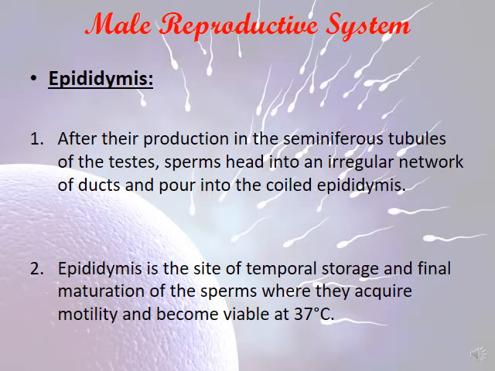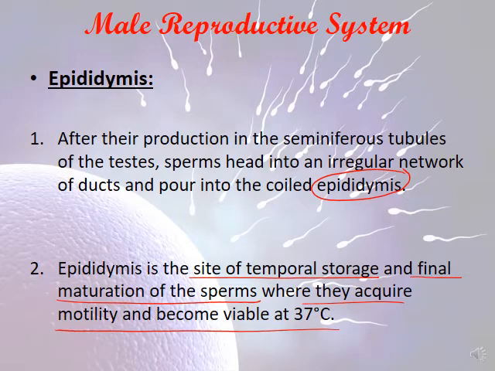After their production in the seminiferous tubes of the testes, the sperms move into an irregular network of ducts, and they pour into the coiled epididymis, where they acquire motility and become viable at 37 degrees Celsius.